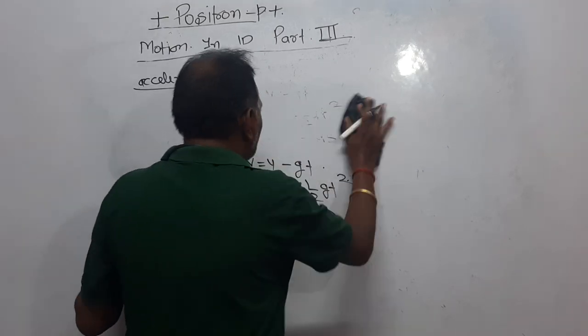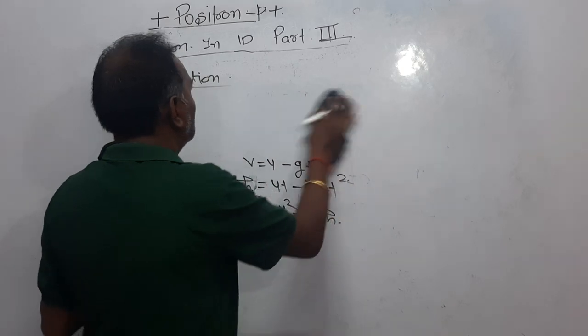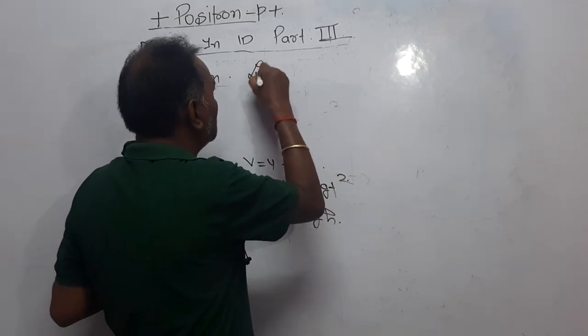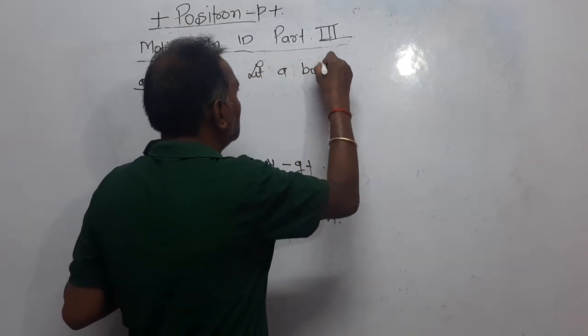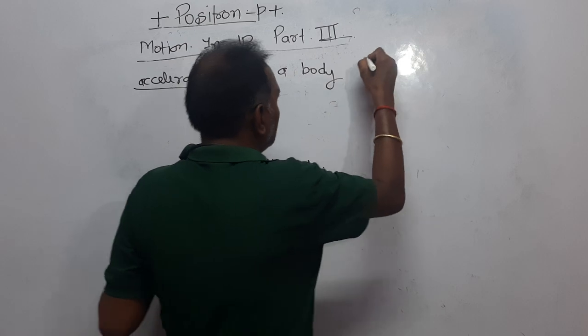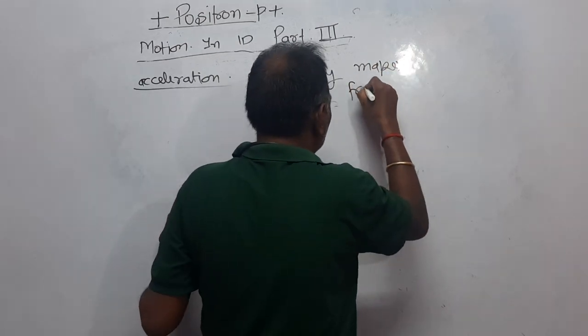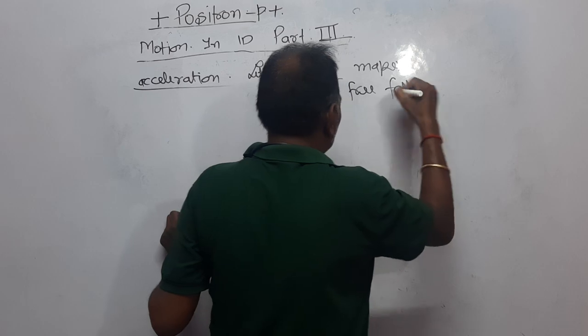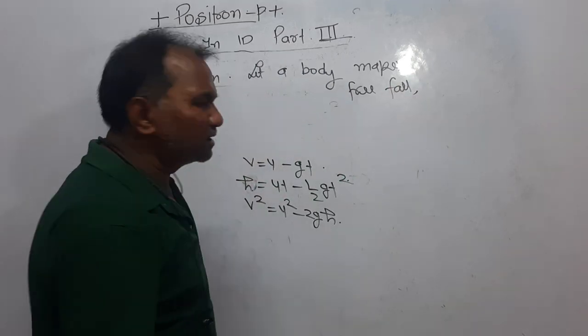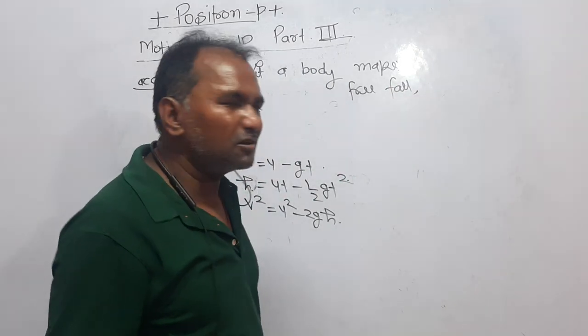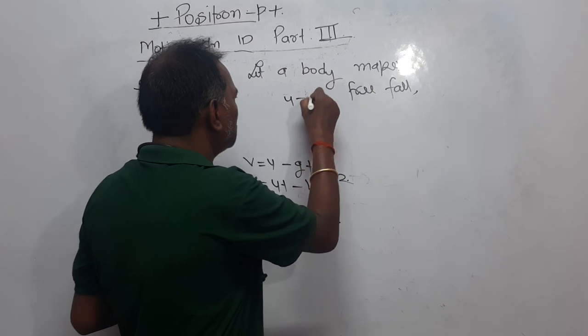Let a body make free fall. If it is so, then what happens? Free fall means initial velocity is 0, u is equal to 0.